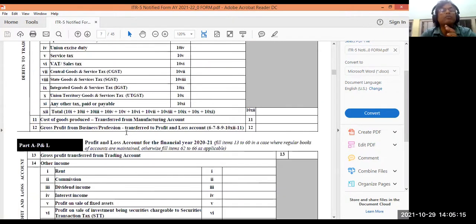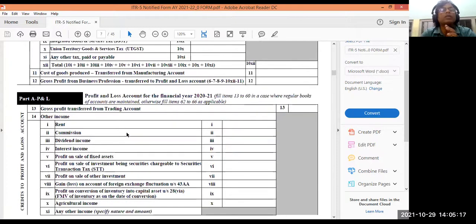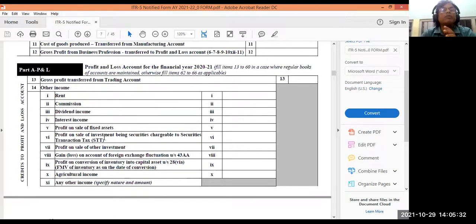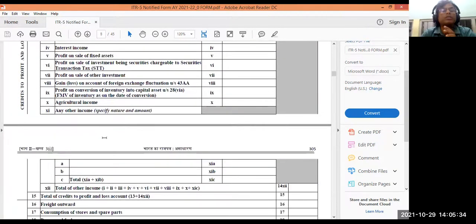Then will come the profit and loss account. In part A only, information about the profit and loss account. Take the profit and loss account and give all items of income. These are the income items: rent received, commission, dividend income, interest income, all income received. I mean, income should be coming here. And from the PL account, you pick up these things and write here.